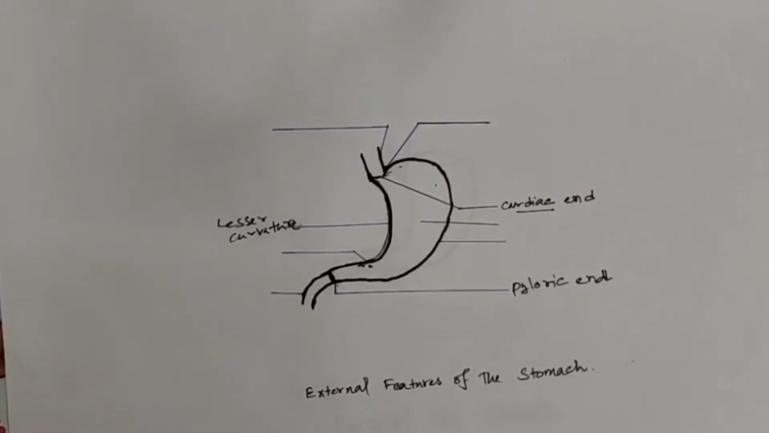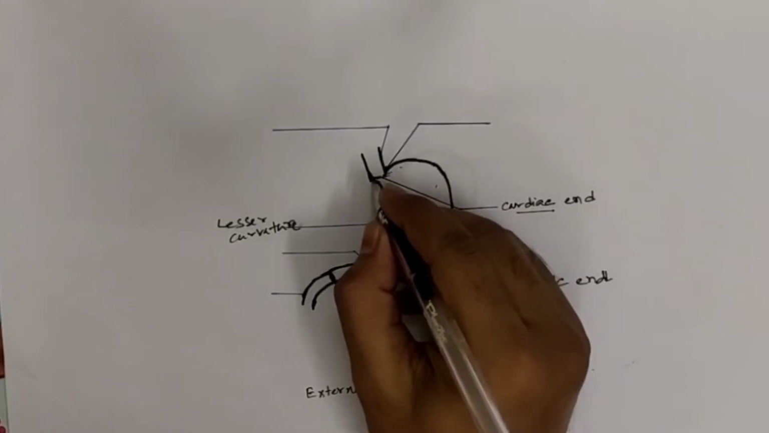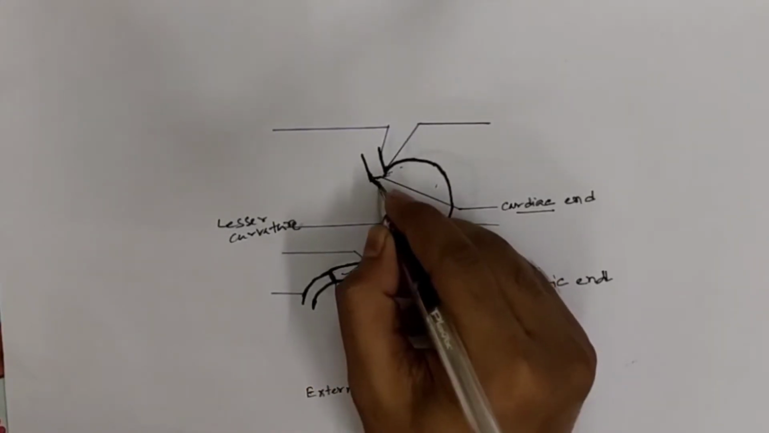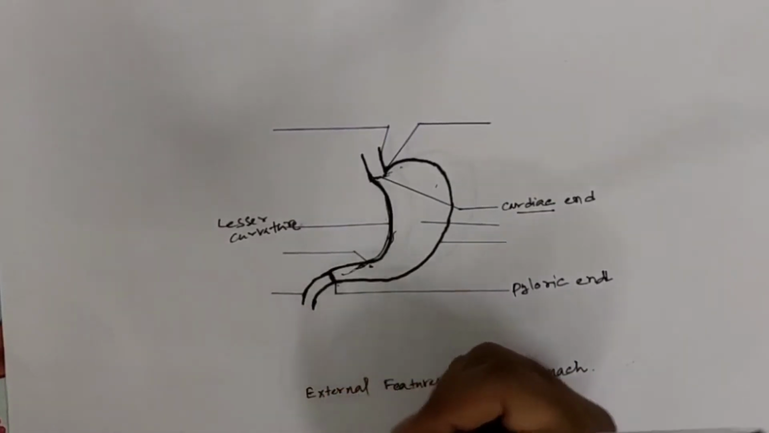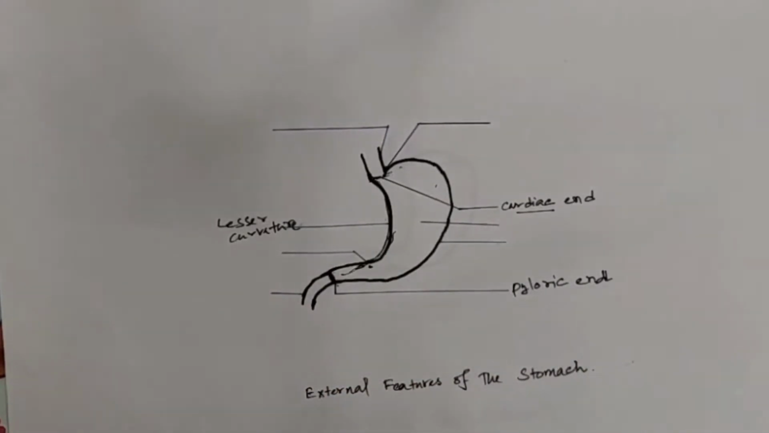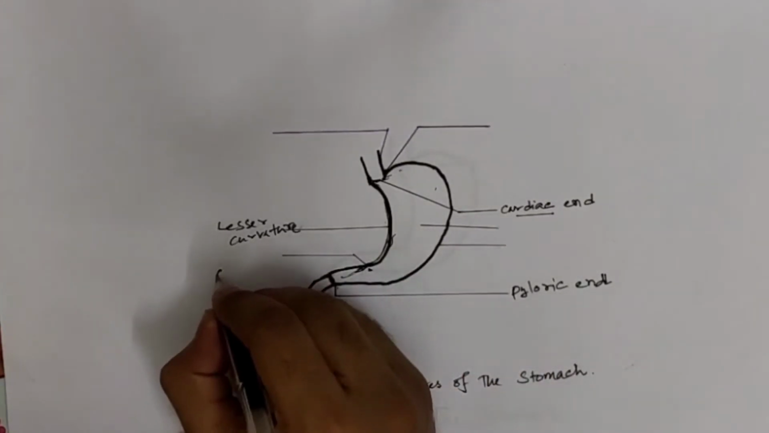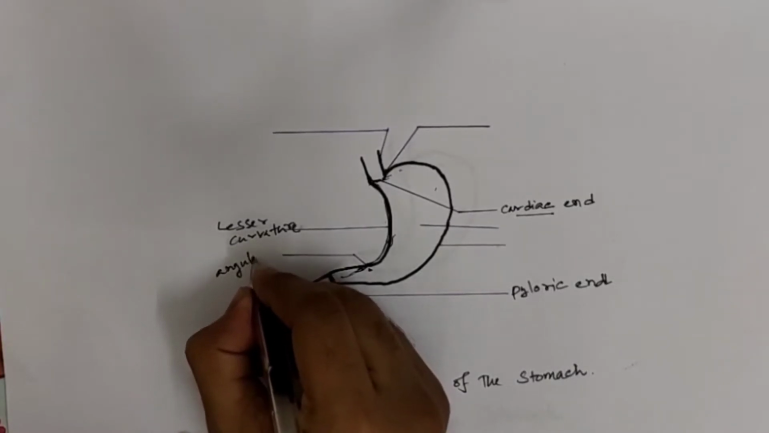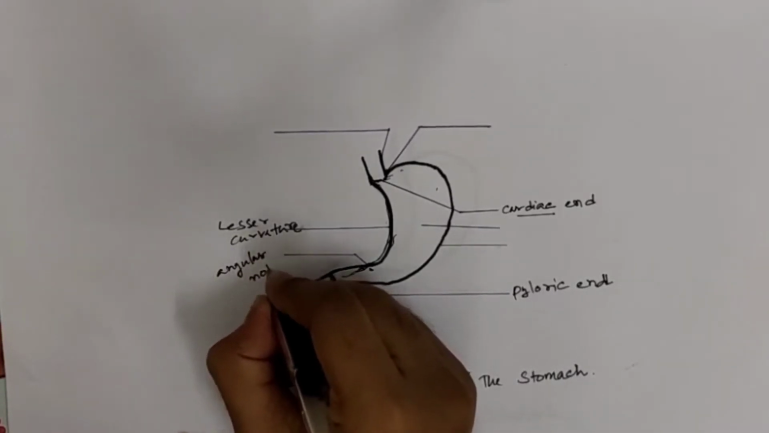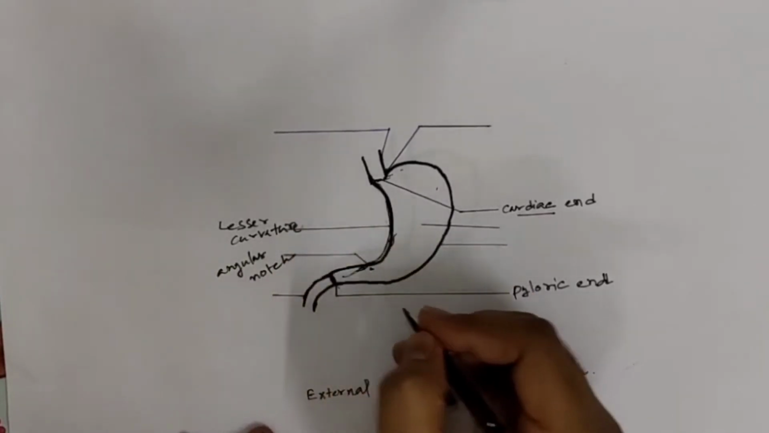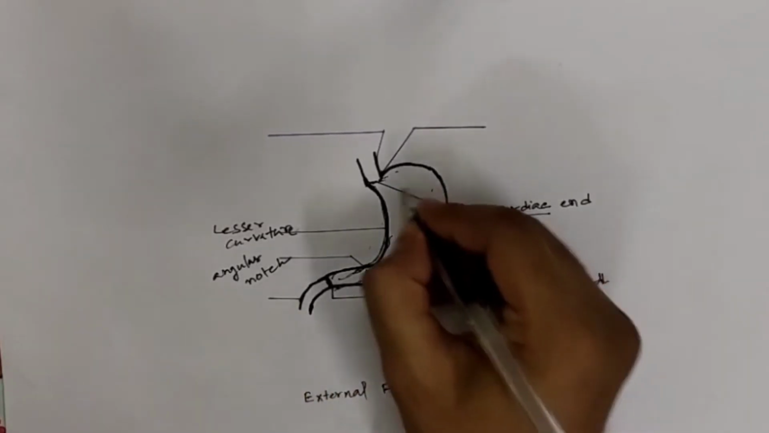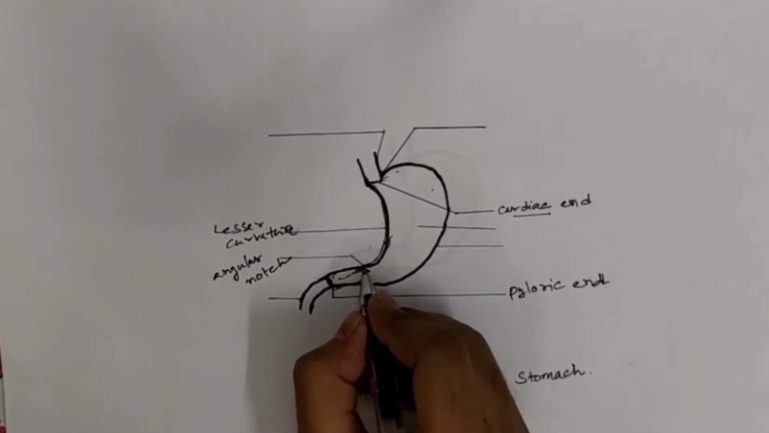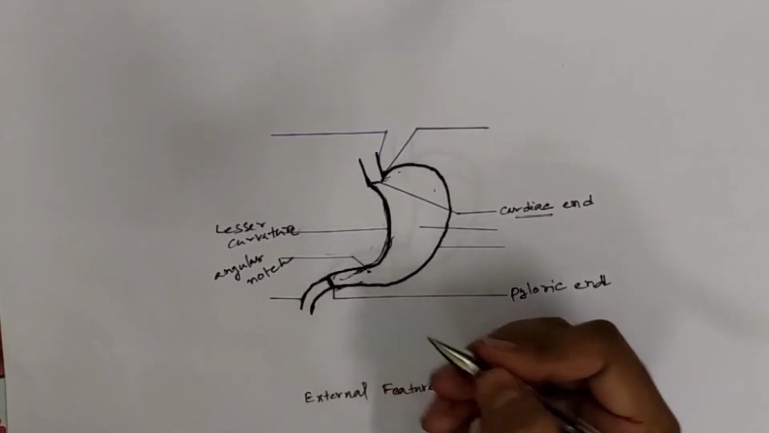The stomach has 2 curvatures. One is the lesser curvature, which is concave in shape. This is the lesser curvature. As you can see here, it is concave in shape, and it forms the shorter right border of the stomach. The most dependent part of the lesser curvature is the angular notch. It indicates the junction of the body and pyloric part. This is the pyloric part of the stomach, this is the body of the stomach.